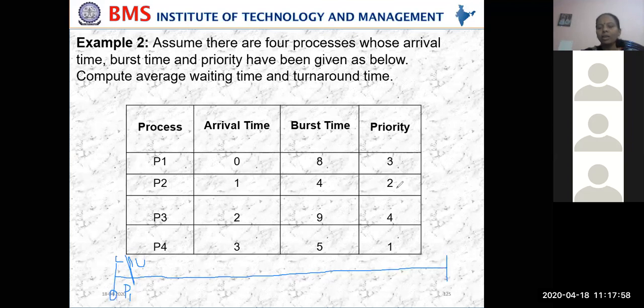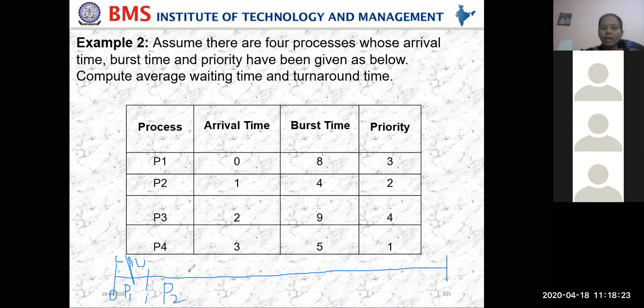Compare 3 and 2. Which one is high priority? 2, right? P2. So now at time 1, P1 will be moved out and P2 will be given the CPU time. Why are we giving the CPU to P2? Based on priority.